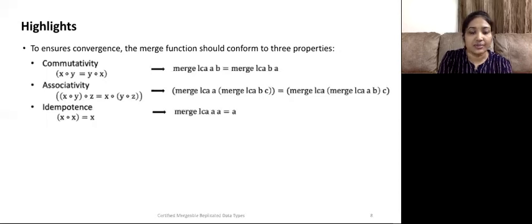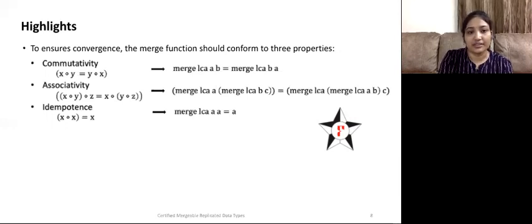Associativity tells that if we merge all these three nodes in any order, the result has to be the same. For idempotence, we must prove that if a node is merged with itself any number of times, we should get the same state. Note that these three properties are not easy to guarantee because we deal with a function that involves ternary operation and the proof becomes a little bit tricky. So we use F star, a solver-aided programming language, in order to prove these properties.